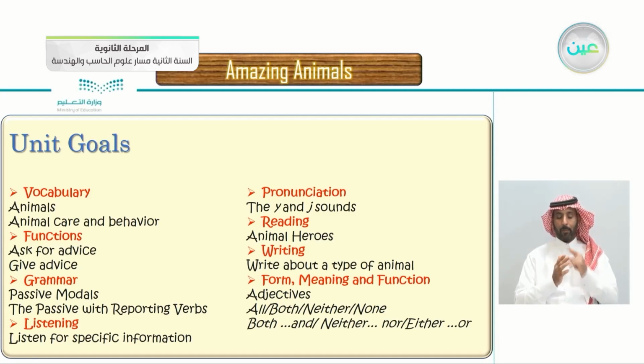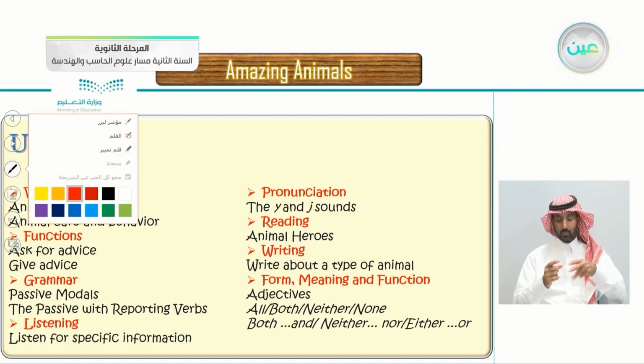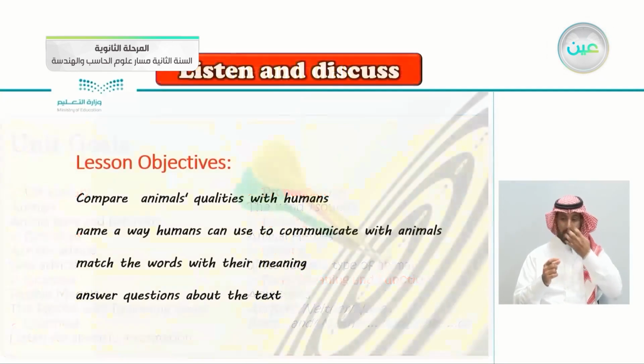Reading, we'll be reading about animal heroes. The writing will be to write about a type of animal. The form, meaning, and function: adjectives, all, both, neither, none, both and neither, nor, either, or, and so on. So we can notice here that all of this unit will be focusing mainly on animals.